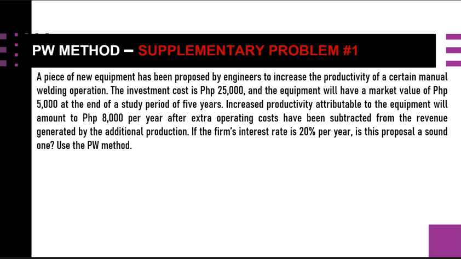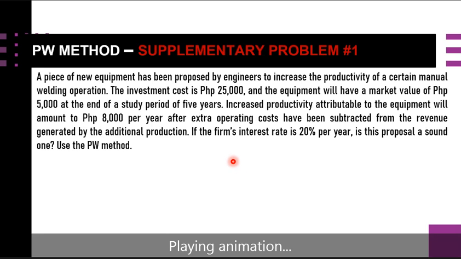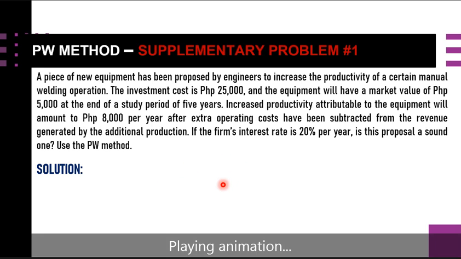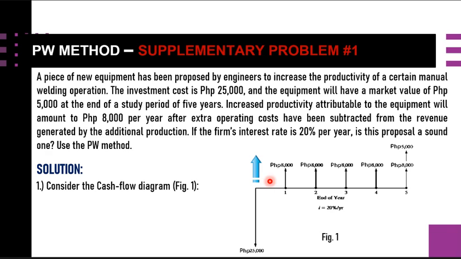So for our solution here, we have this approach in calculating the PW. We need to consider the cash flow diagram as shown in figure 1. From the given, we have the first cost of 25,000, and we have the 5,000 pesos, our salvage value or market value.